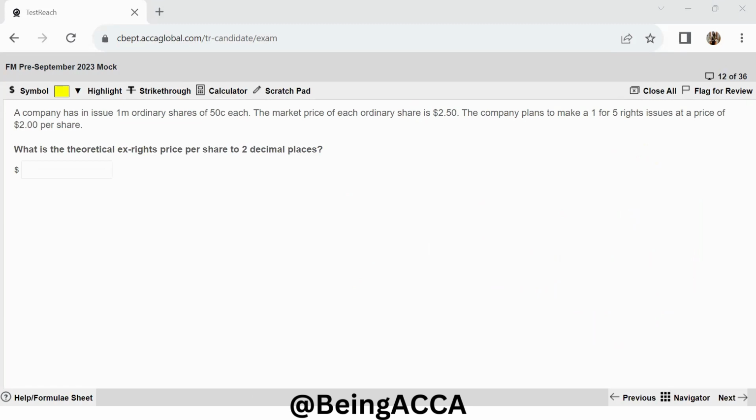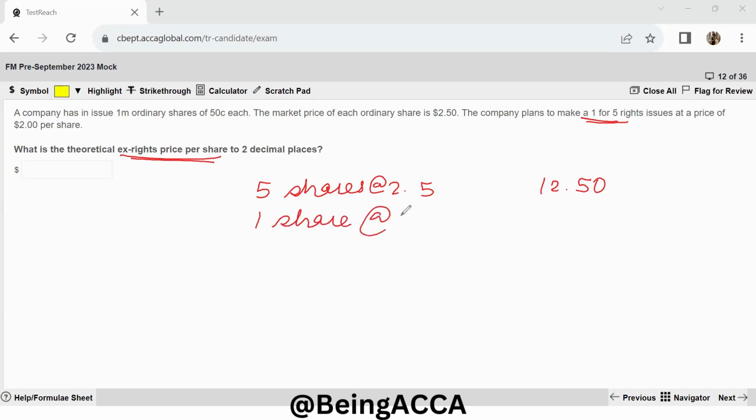What is the TERP per share to 2 decimal places? Now please note that we have to find out the TERP per share, right? So how will we do that? First of all, we have 5 shares because it is a 1-for-5 rights issue. So 5 shares at 2.5. If I multiply that, I will get $12.50. Then for 5 shares, I am getting 1 share at 2.